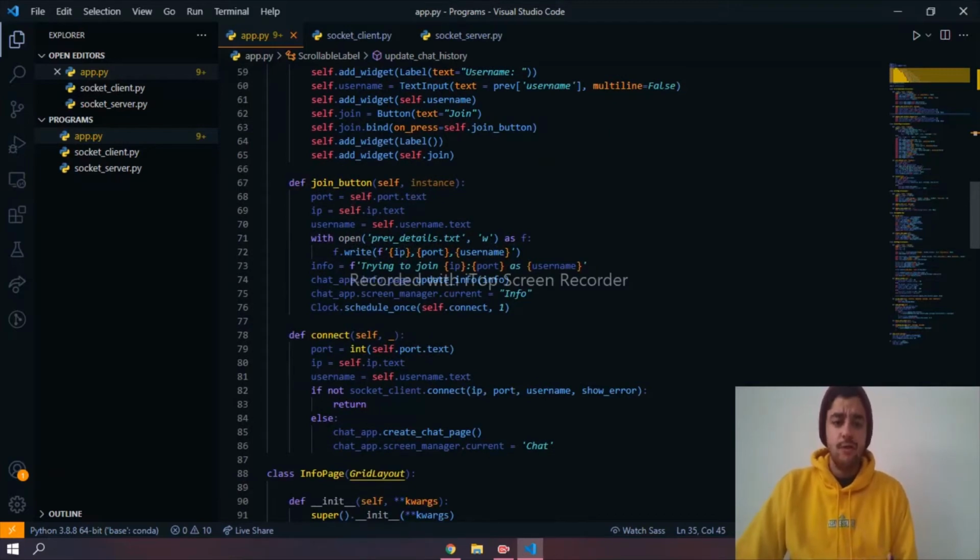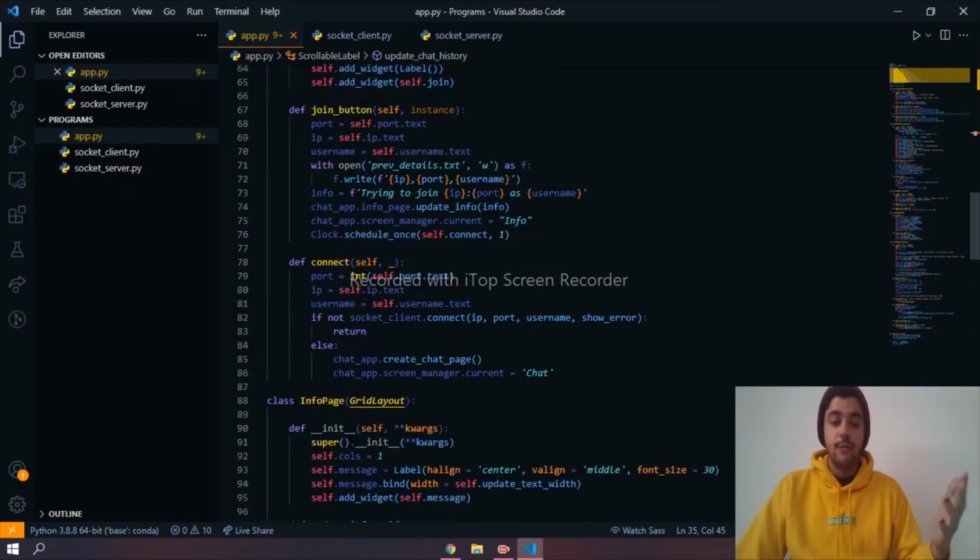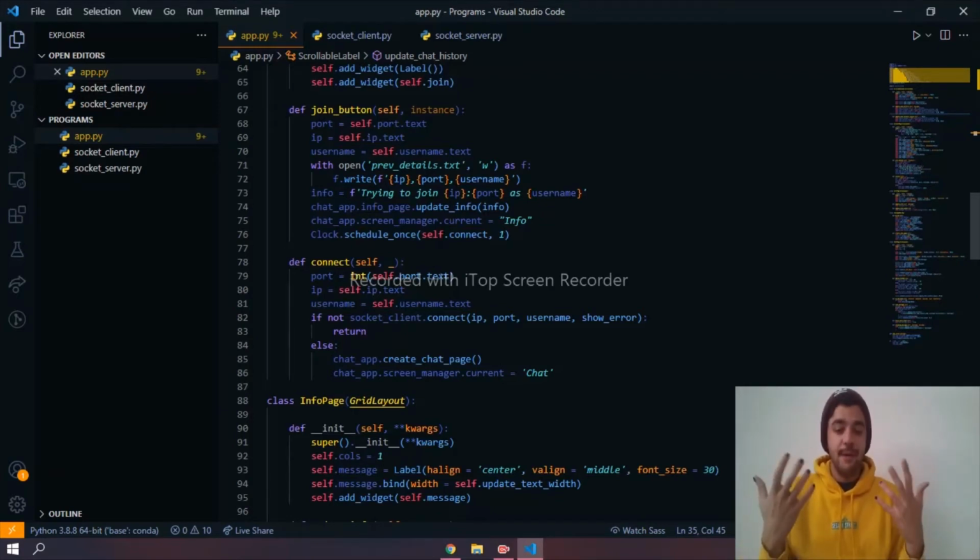Like I said, you join them using a join button that is right here, which gives you the port, the IP, and the username, and it joins them in the information screen that we will talk about later. On the other hand, in this class we also have the connection, which uses the port, the IP, and the username as well. If the connection cannot be made, then nothing will happen. But if the connection fails, it will show the error. But if the connection is made, the application will create the chat page, and it will send us to the chat page.